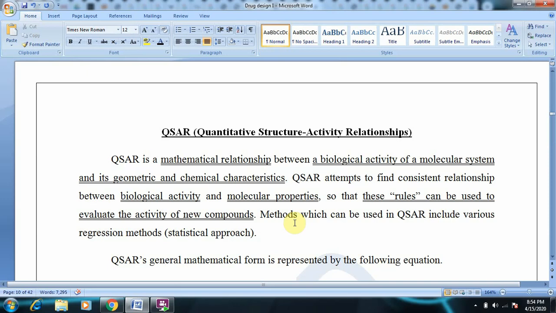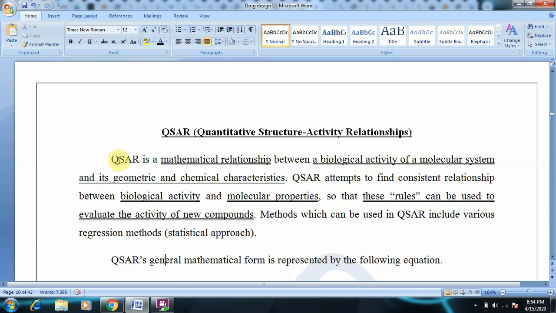Using the chemical characteristics and molecular properties, with knowledge of biological activity, we define some rules, and these rules will be helpful in the evaluation of activity of new compounds. QSAR is basically dependent on statistical methods like regression methods. It is a statistical approach.